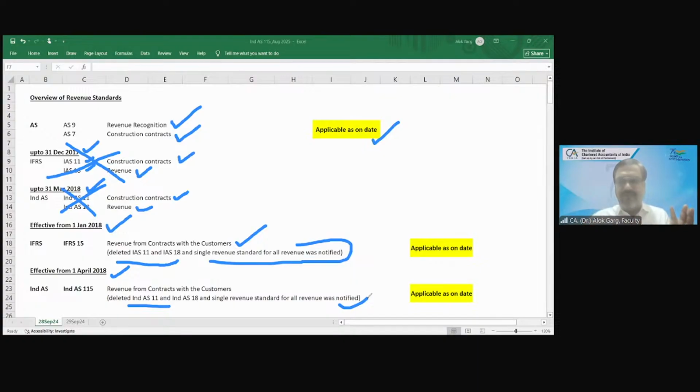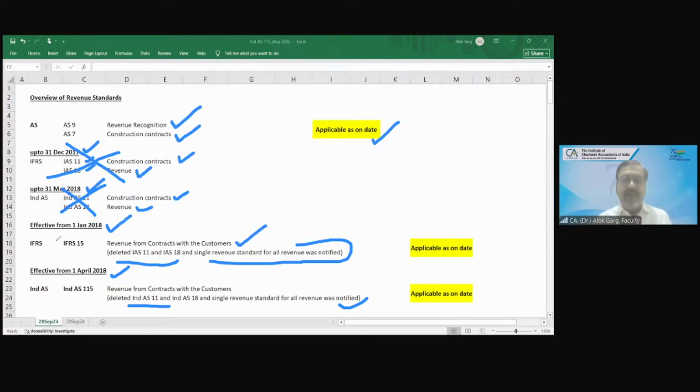These are the standards on revenue applicable to India. The companies following accounting standards use AS 9 and AS 7. The listed companies, big companies, are following Ind AS 115. For CA Final, Ind AS 115 is applicable and relevant.